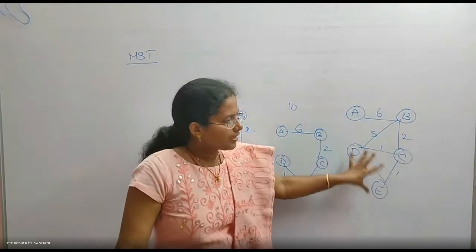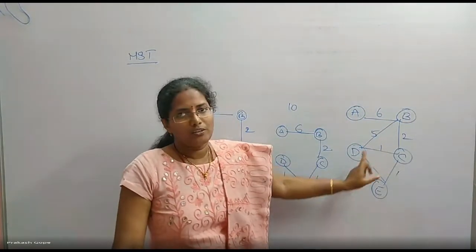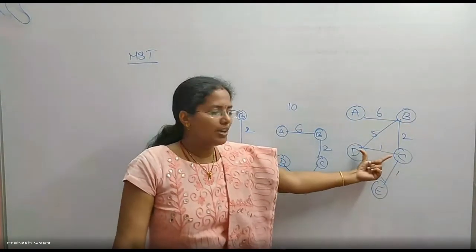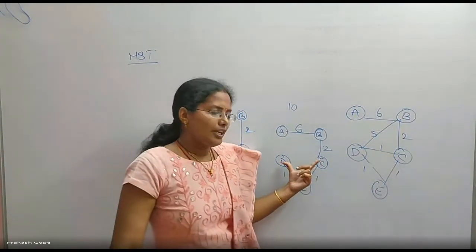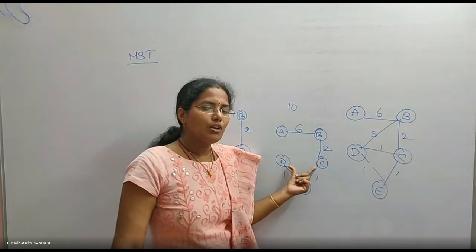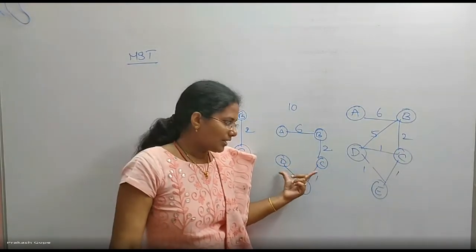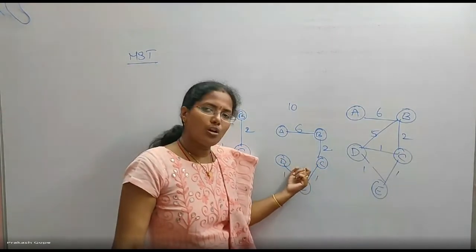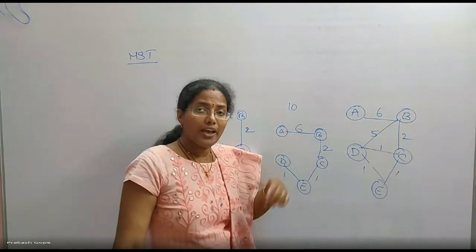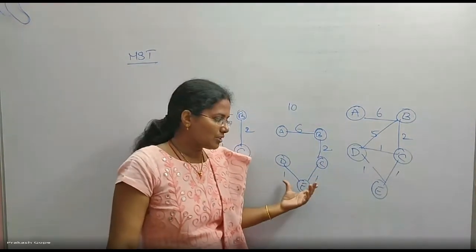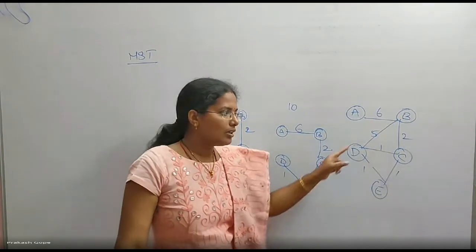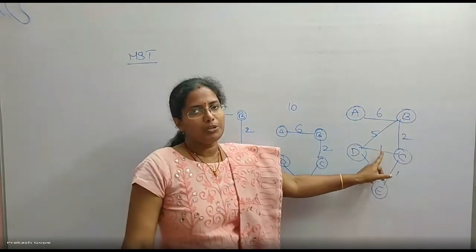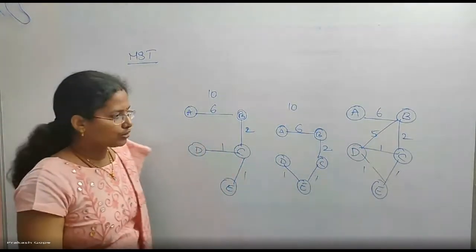In this whole graph, the minimum edge weight is 1. But still, one edge with minimum weight is not included, because its inclusion will form a cycle, and in that cycle, all other edge weights are also of minimum weight, and I have already included them in the MST. That's why, to avoid a cycle, I am not including it, though it is the minimum edge weight. This is the fourth point.